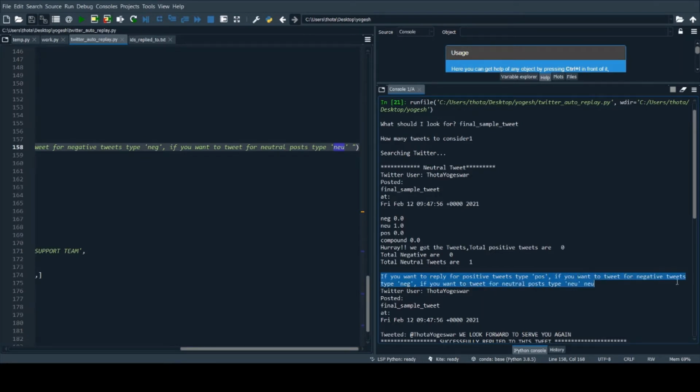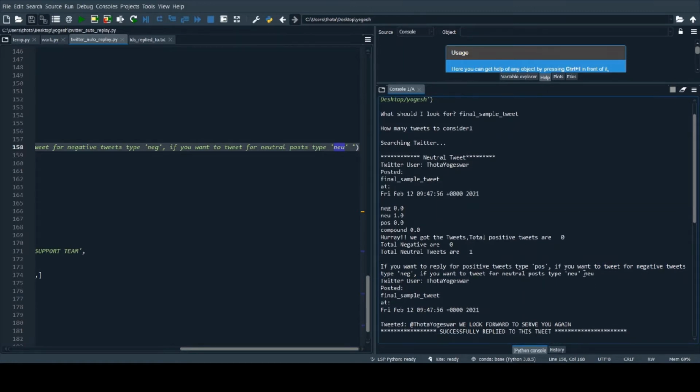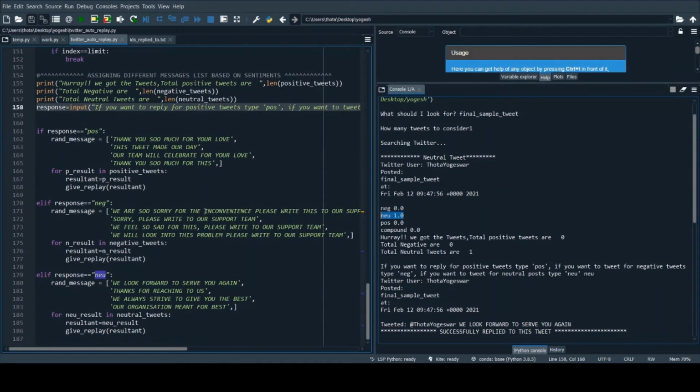If you want to reply to negative tweets, type NEG. If you want to reply to neutral posts, type NEU. In the example which I showed, I typed NEU since my post was a neutral one. It took a random message from the neutral set of messages which had been posted earlier.